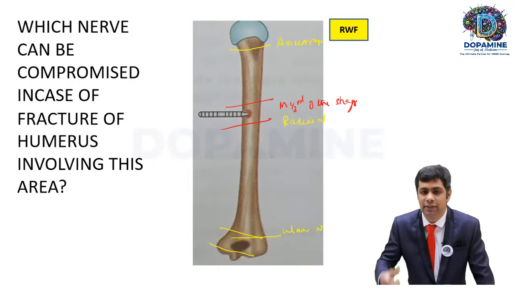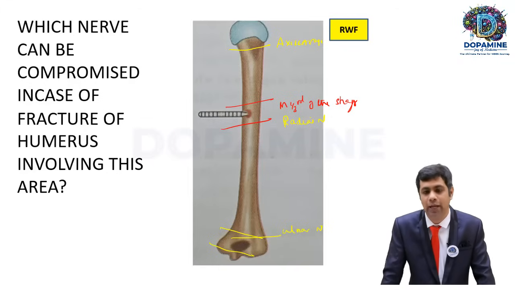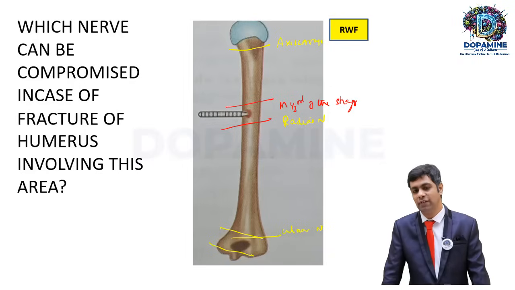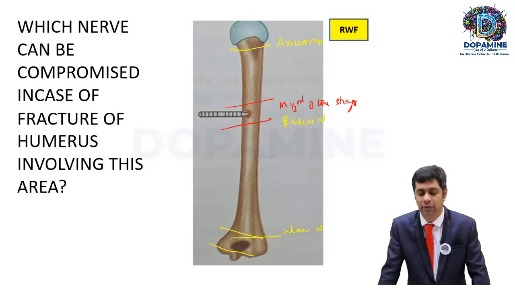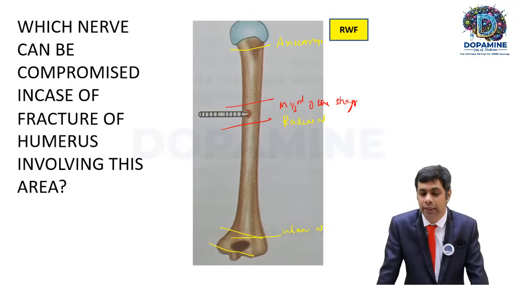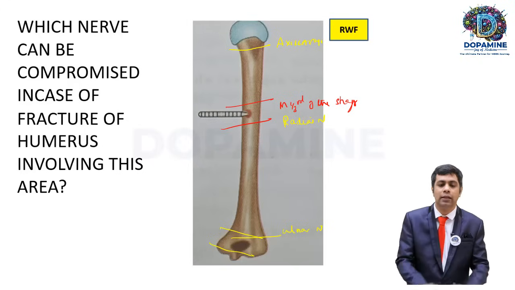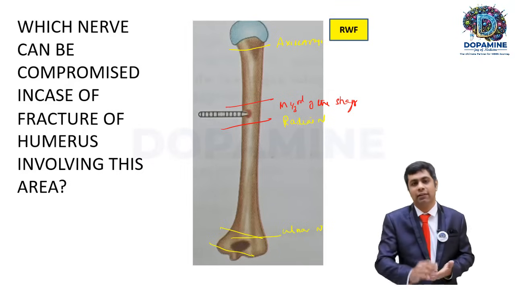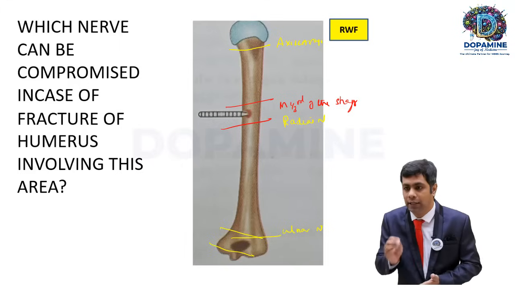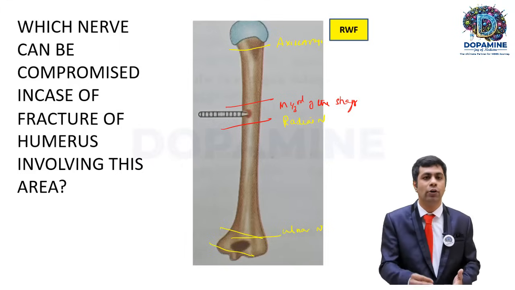Okay, so in the surgical neck of the humerus, the axillary nerve can be injured. In the middle shaft of the humerus, the radial nerve, which is in very close contact with the humerus, can be injured. And in the lower aspect of the humerus, with an elbow dislocation with a fracture, the ulnar nerve can be injured, as it is in very close relation with the medial epicondyle and the olecranon fossa.